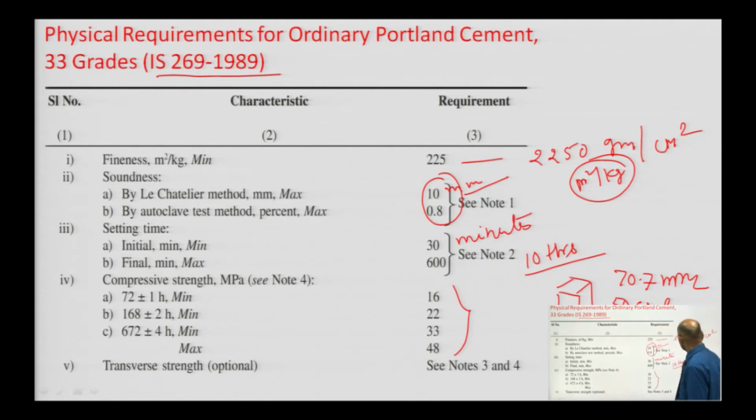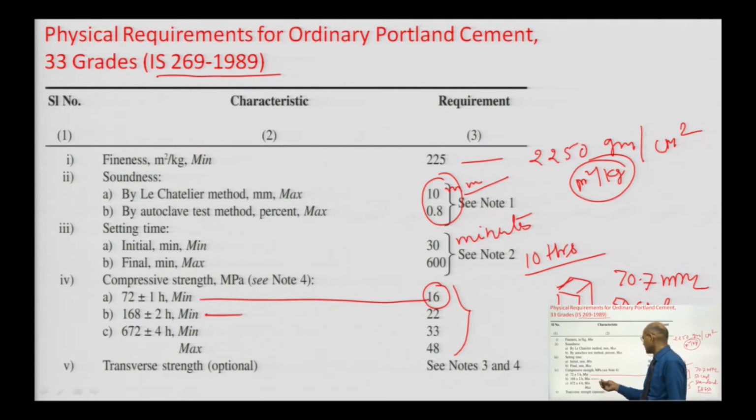Okay. So, for 3 days, suppose we have cast the cube of size 70.7 mm. When we have mixed the water and compaction is complete, your time starts from that. One day we keep in air curing and then 2 days in water. At 3 days you must get a strength of 16, almost 50% strength. Then 168 hours means 7 days.